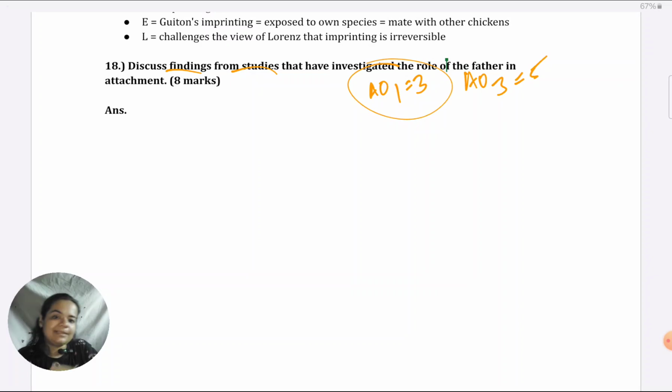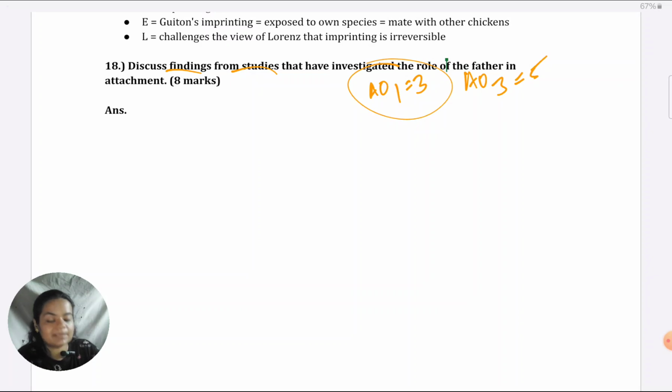Sometimes you get panicky because when you see the word studies, it makes you feel, oh, I have to memorize each and every study, which is not the requirement. So don't go into panic. Think carefully about what they're asking you. They are not asking you to memorize and write anything. What they want is that you should give what we have learned from these studies actually.